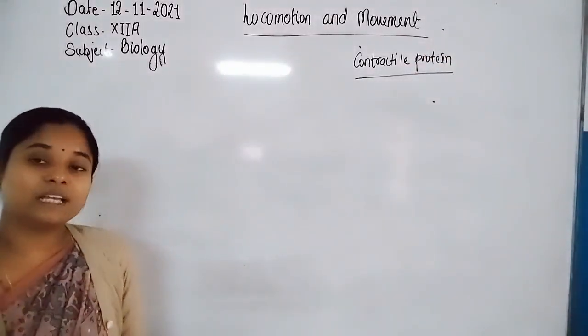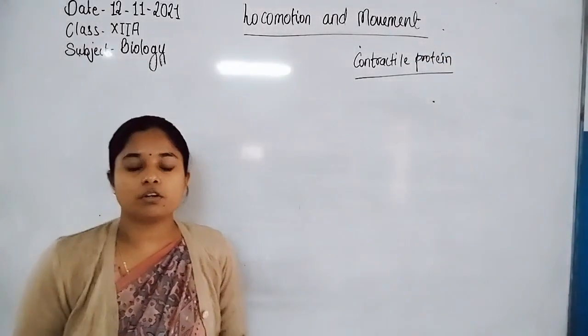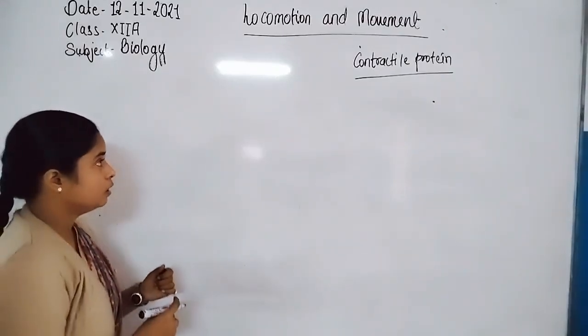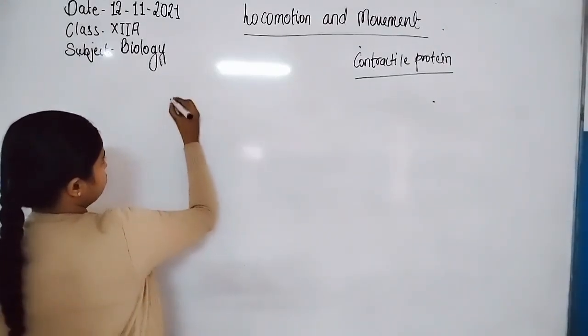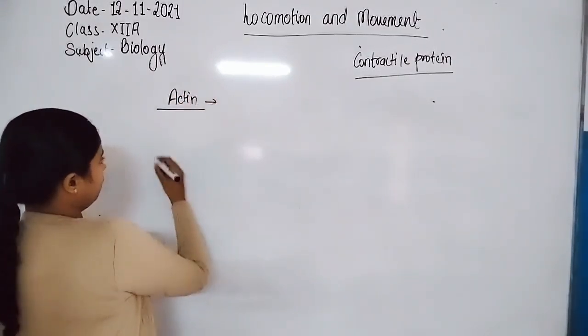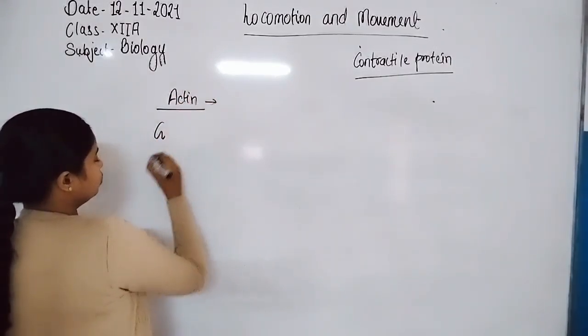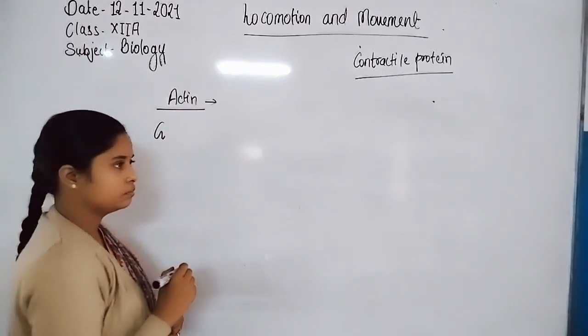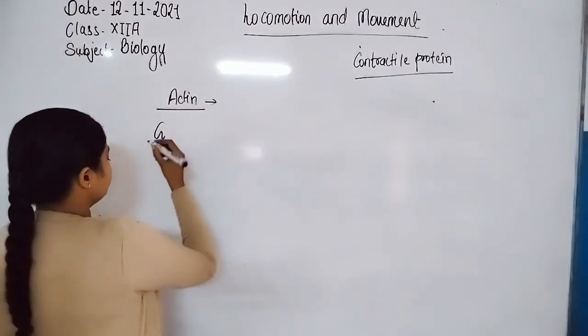Contractile proteins: there are two kinds of contractile protein, actin protein and myosin protein. First we discuss the actin protein. Actin protein is formed by globular proteins.